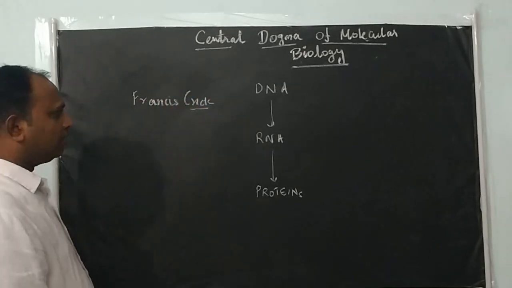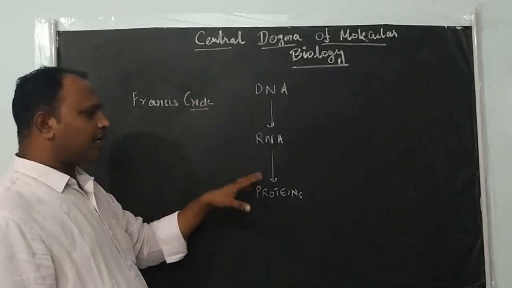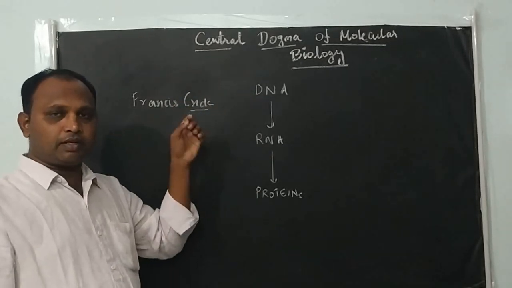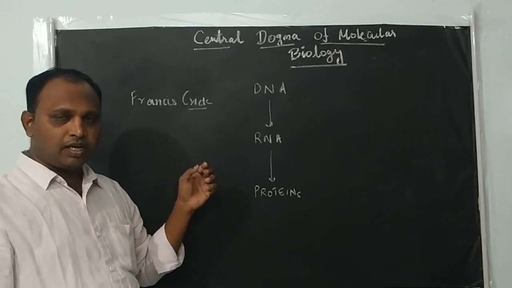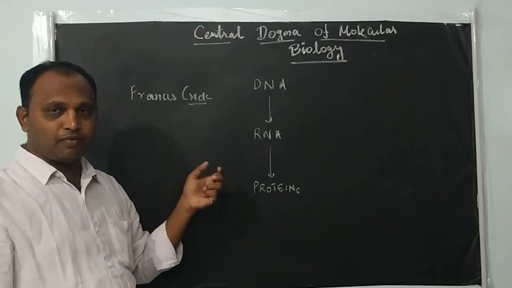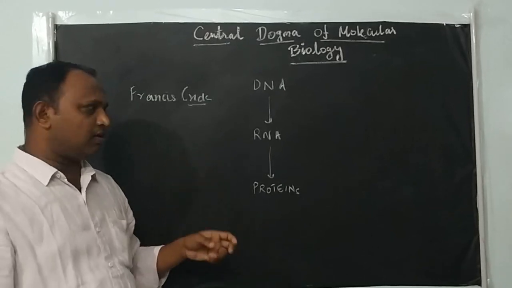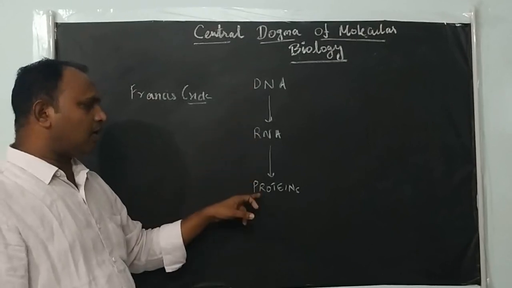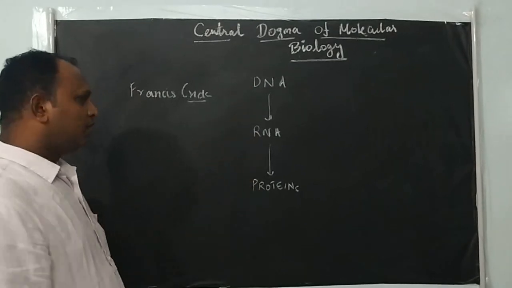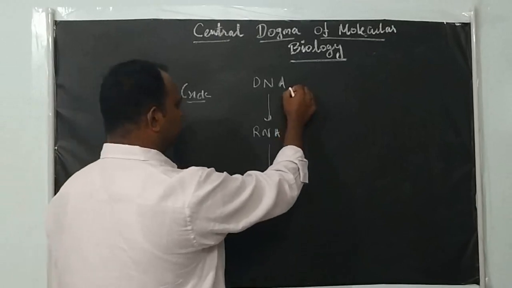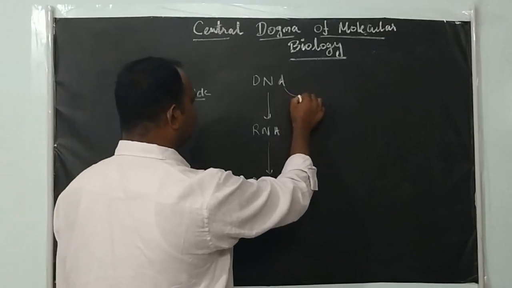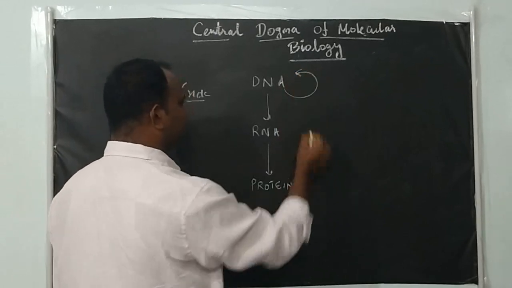So be clear that the central dogma explains how the flow of information is unidirectional, how the information flows from one molecule to another form of molecule, like DNA to RNA and RNA to protein. During cell division, the cell can make a copy of the same DNA.